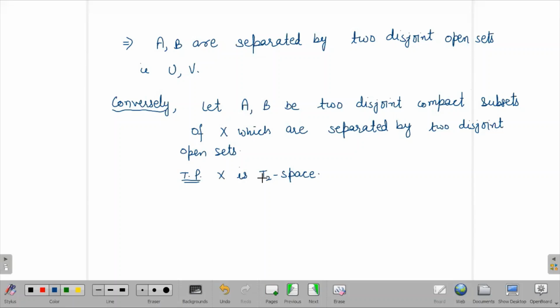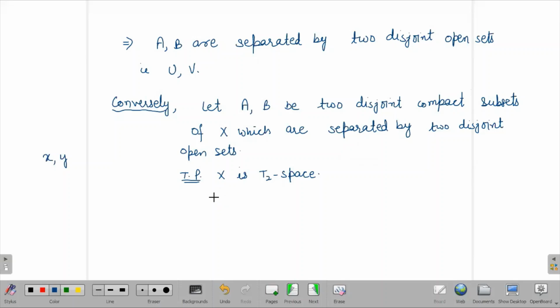In a T2 space, we have to prove that for any two distinct points, there exist two disjoint open sets which separate these points. We have two disjoint open sets already given to us. So we take an element in A and we show that it is not in B.